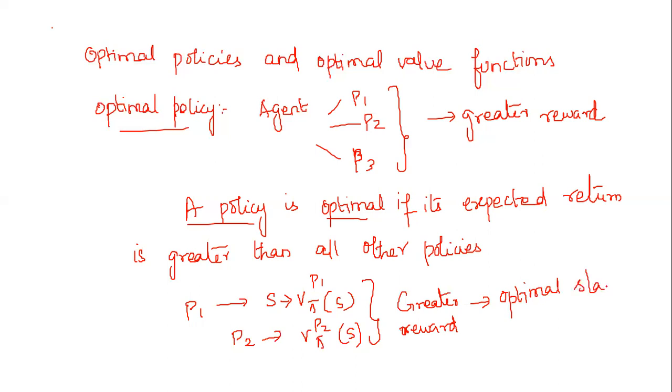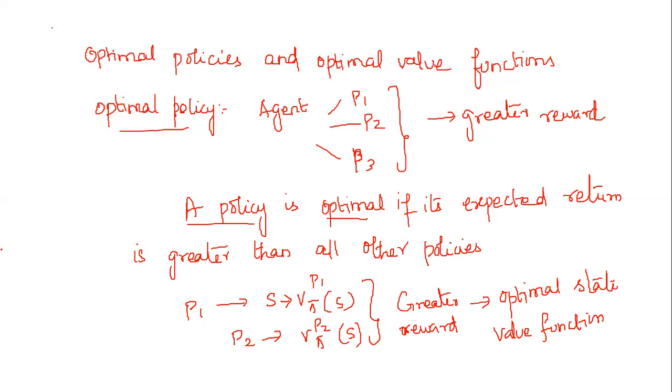So the state value function that we receive through an optimal policy is called the optimal state value function. In terms of definition, what is an optimal state value function?